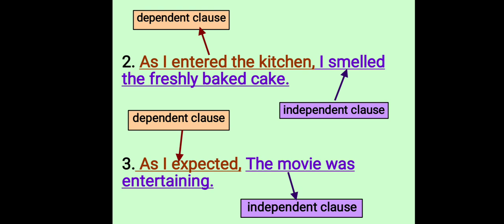Another one: as I expected, जैसे मैंने expect किया था, the movie was entertaining. Movie जो entertaining थी. So as I expected is a dependent clause because it is incomplete. It is meaningless without the other part. The movie was entertaining is complete. It can stand on its own. It can be kept independently as a sentence. So in this sentence there are two parts, dependent clause and independent clause. This is an example of a complex sentence.